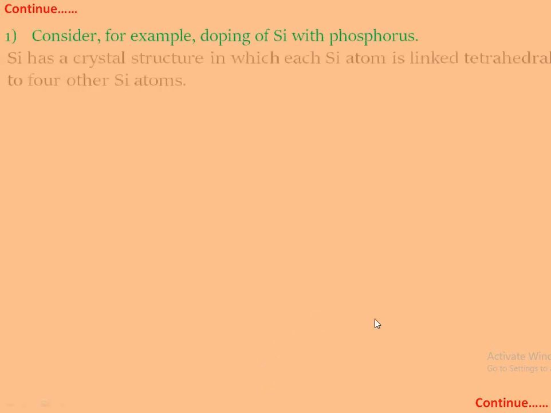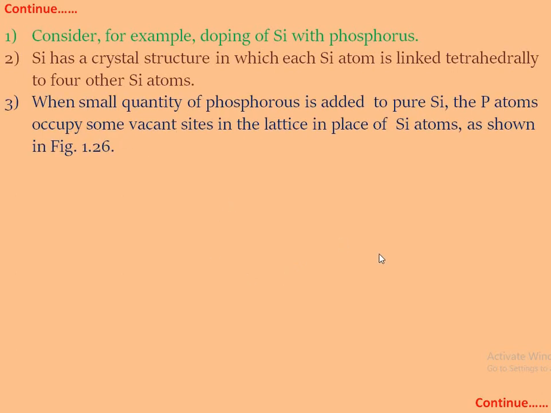The substances added to silicon or germanium are arsenic, antimony, etc. Consider, for example, doping of silicon with phosphorus. Silicon has a crystalline structure in which each silicon atom is linked tetrahedrally to 4 other silicon atoms. This is a group 14 element, below carbon, that is, the valency of silicon is 4. Hence, the crystal structure of silicon is tetrahedral.